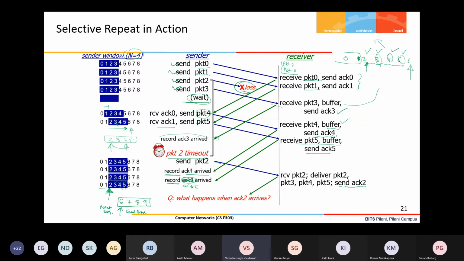Recording means it marks that the packet is received. Once it receives the acknowledgement for packet number 2, it shifts the entire window four places to the right. Now it points to 6, 7, 8, 9, and the next sequence number it will send is 6. So this is a case of out of order, just consider this a delayed packet. Okay, sir. Got it. Thank you.